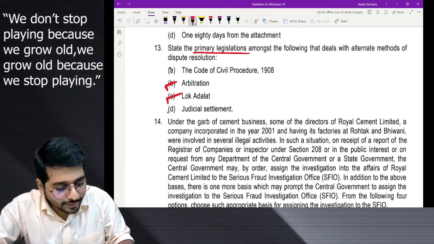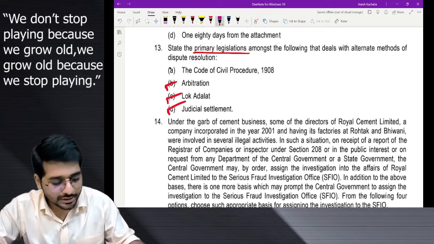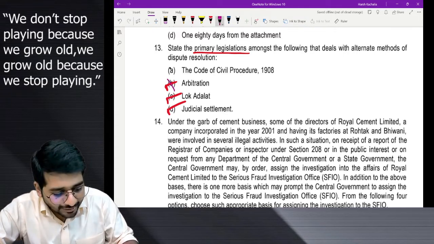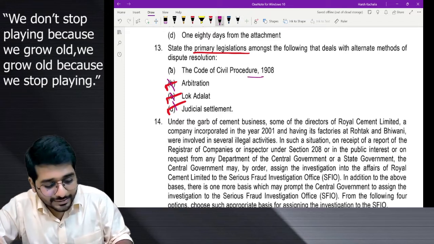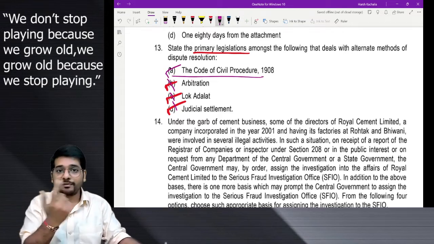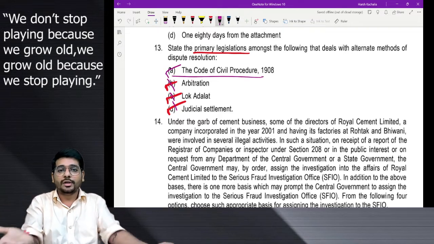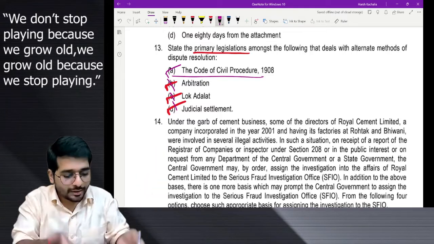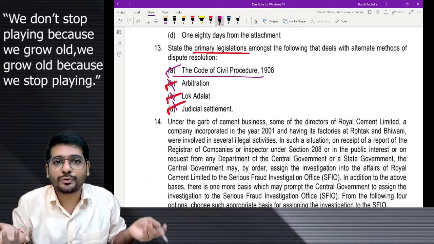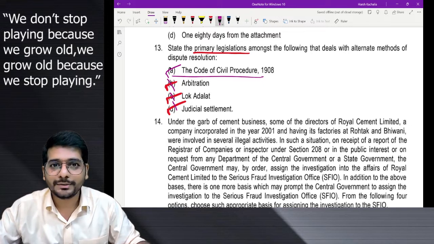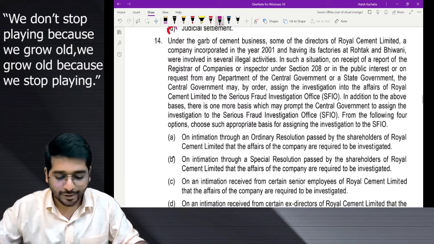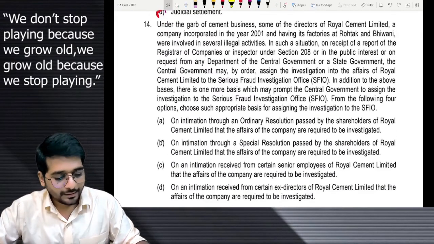Arbitration, Lok Adalat, judicial settlement. This is not a legislation. Legislation is a law. This is a law. Only one option is there, which is a law. Question is asking, find out the law. Only one law is given in the option. There is no doubt over there where you can get confused. Am I right? Easiest of the lot till now.